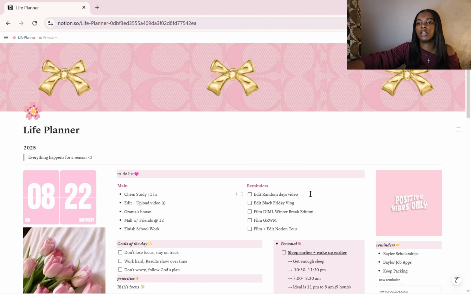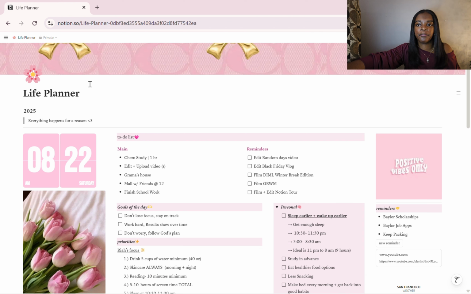Now let's get into the gist of this. So starting off, I have this wallpaper in the back. I got the pictures from Pinterest and I put them together on Canva, which is typically what I do for most of the pictures that you will see on here. I'll just let y'all know when I did that. But then I have this from a widget called Indify, so that's nice. I like how it shows on all of my pages.